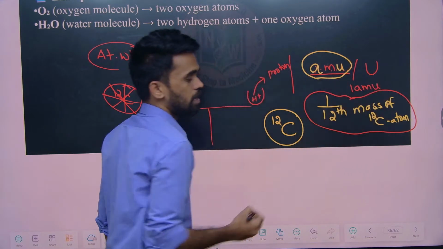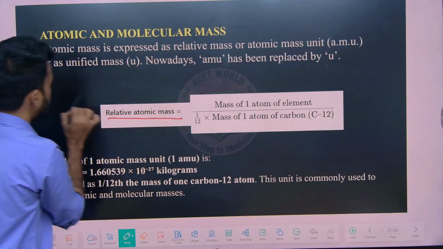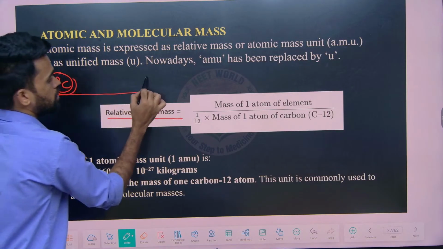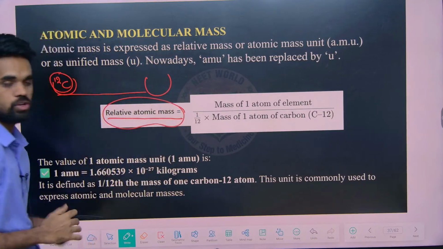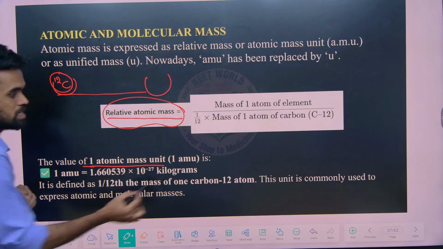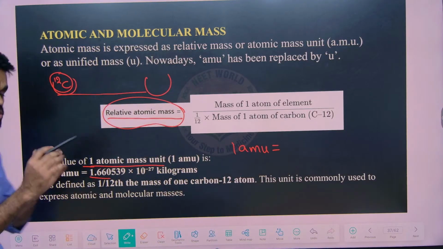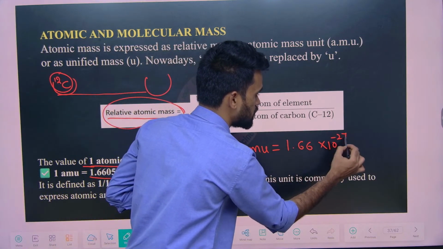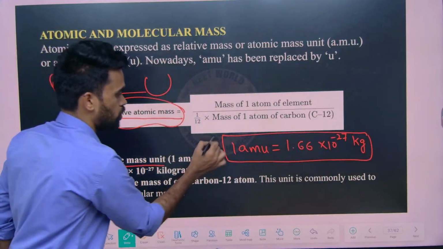So now 1 by 12th the mass of C12 is called 1 AMU. As I told you, it is a relative mass unit, relative to carbon-12. How many times the given element is greater or lesser is called the relative atomic mass. Now what is the value of 1 AMU? It is the value we have seen for the proton, 1.66 into 10 power minus 27 kg. This is the AMU value. Remember, this is very important.